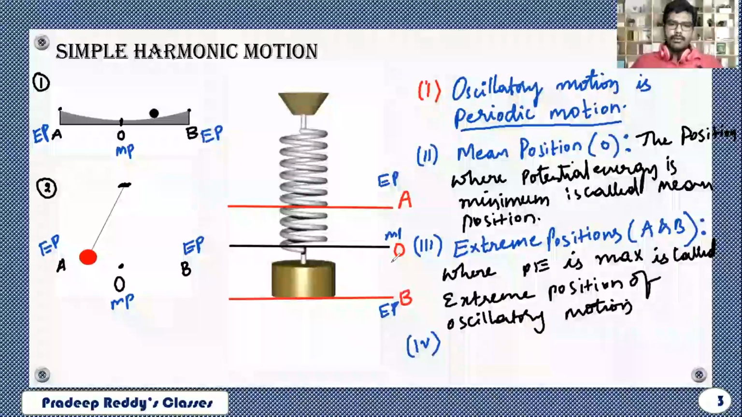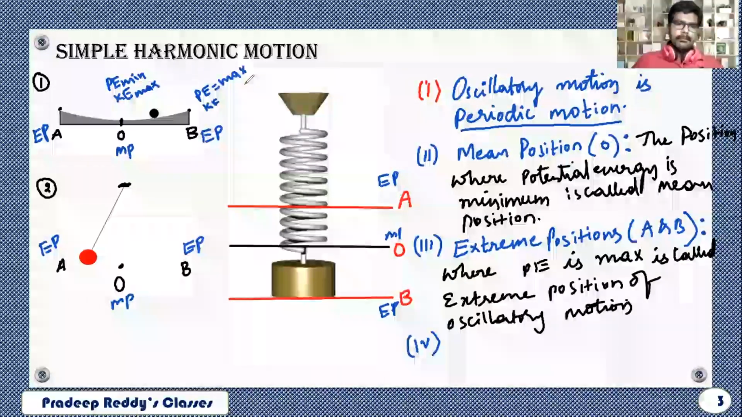And as we know, at mean position, potential energy is minimum. So at this point O, potential energy is minimum. Therefore, kinetic energy is maximum. So potential energy is minimum, kinetic energy is maximum. At extreme position, potential energy is maximum, kinetic energy is minimum. Vice versa. Here also the same thing.